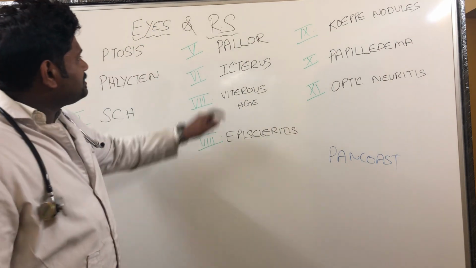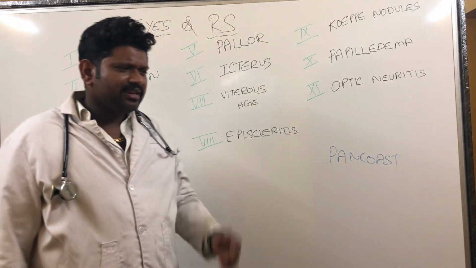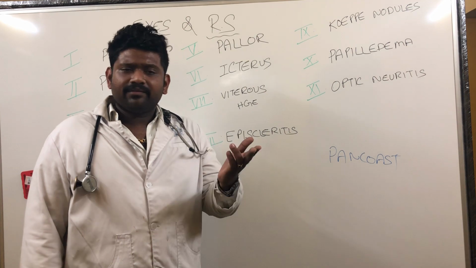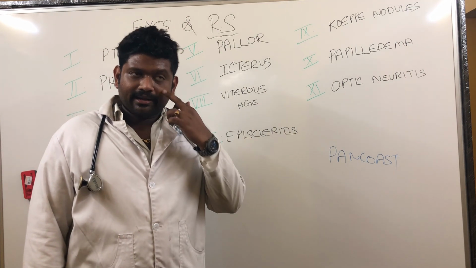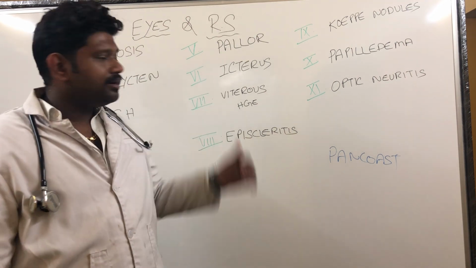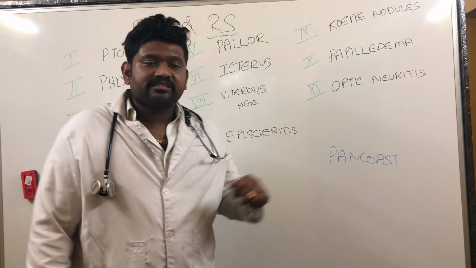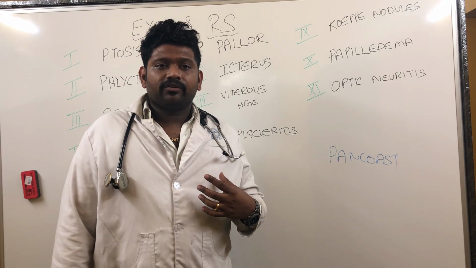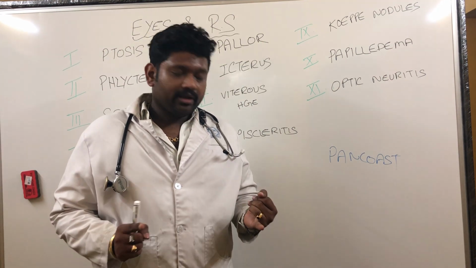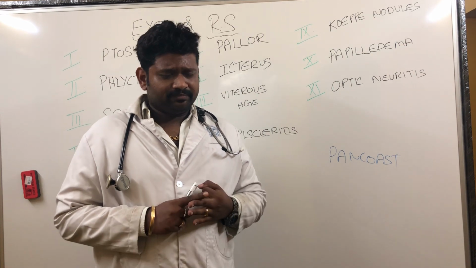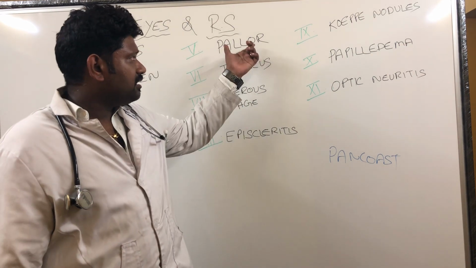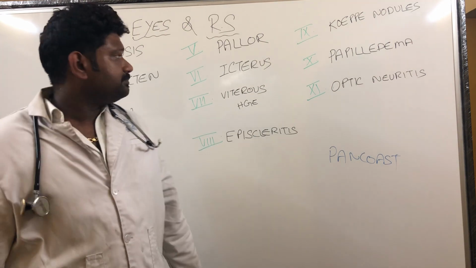Okay. Next eye and respiratory system finding is pallor. This is very easy. Pallor, where do we look for pallor? In the lower palpebral conjunctiva. If this part is pale, then that is called pallor. Pallor and respiratory system, what will you think of? I'll be thinking of tuberculosis. I will be thinking of lung cancers and other chronic lung diseases. So you will be having a pallor in respiratory system.